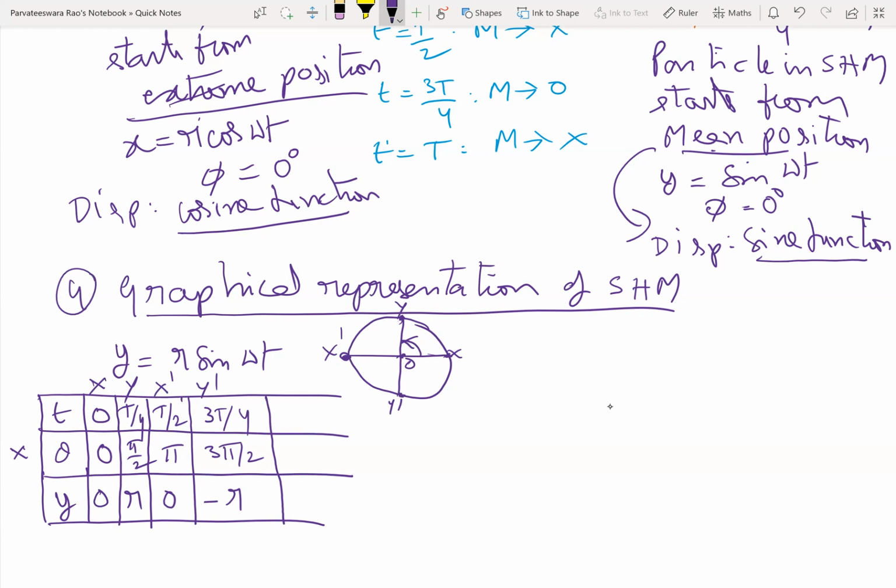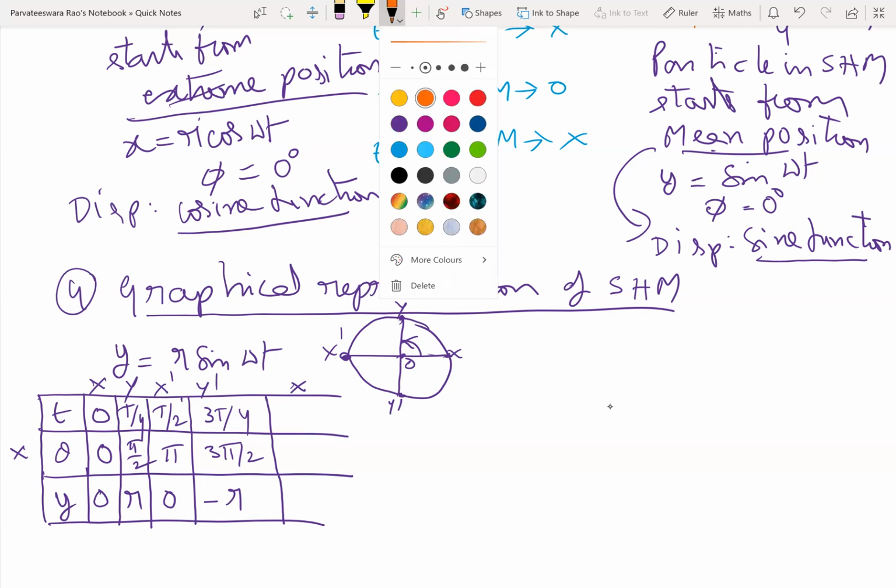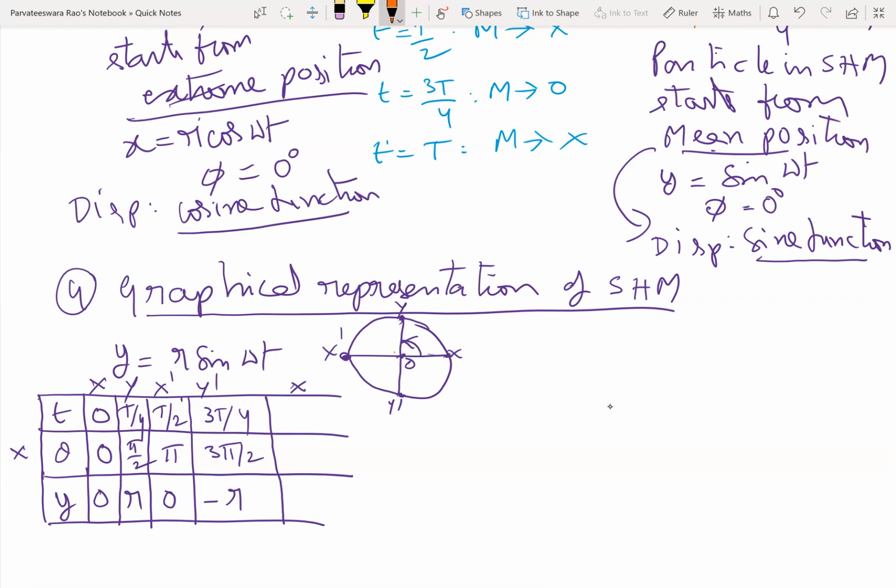Next, it is coming back to X. So when the particle is moving along the circumference, N starts at O, goes up to Y, goes up to Y dash, returns back to O, correct? And the particle is moving like this along the circumference.